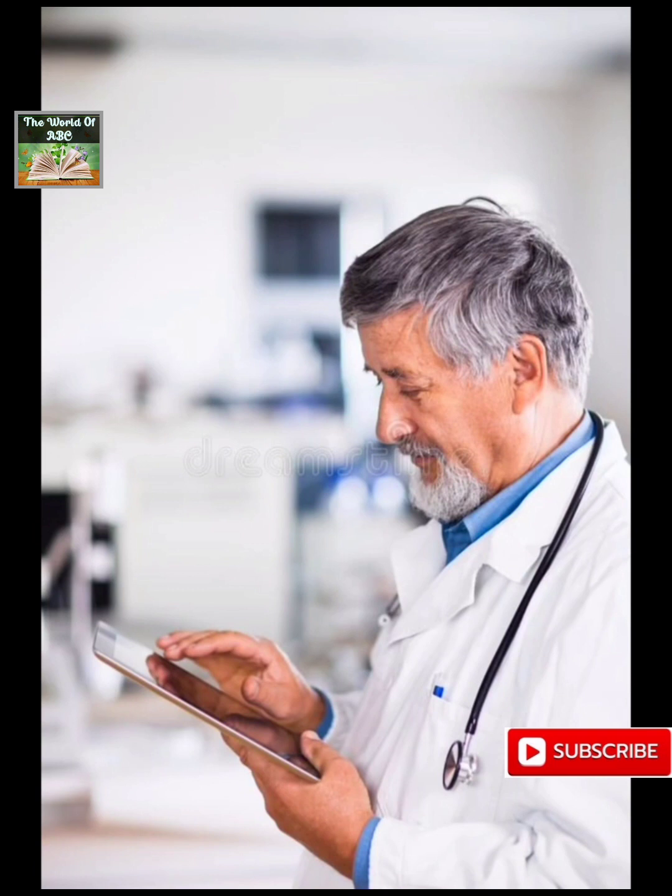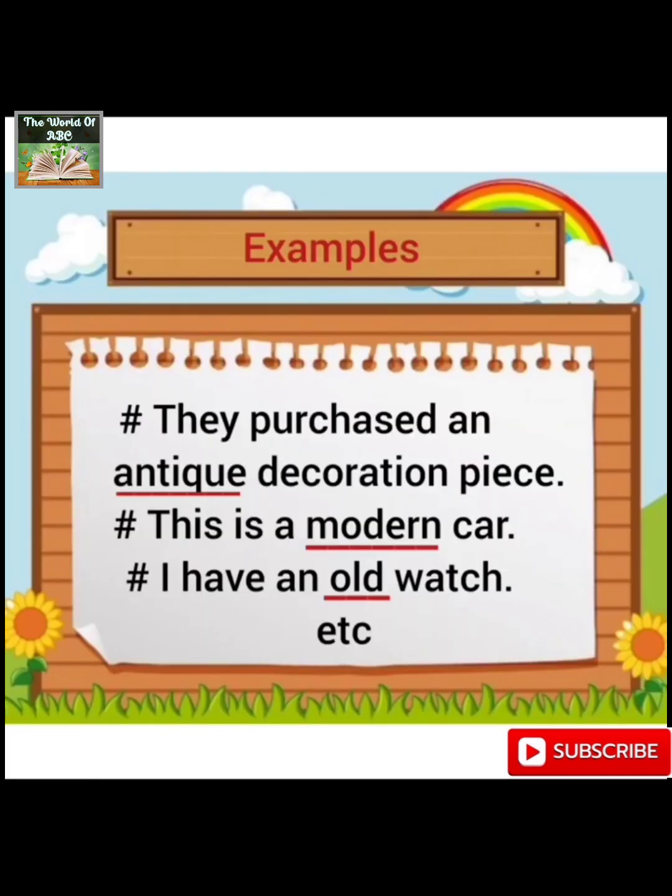For example, they purchased an antique decoration piece. Now, antique is the stage of a particular noun that has been mentioned in this sentence, that is decoration piece. This is a modern car. Modern shows the age of this particular car. I have an old watch. Again, this word old is used as an adjective of age that has been used to modify the noun watch.